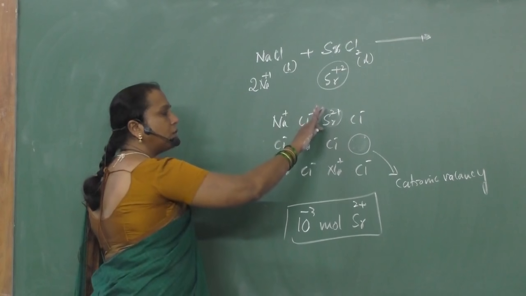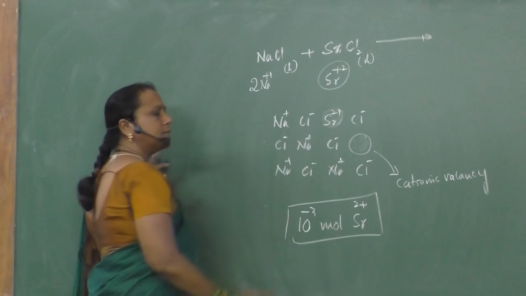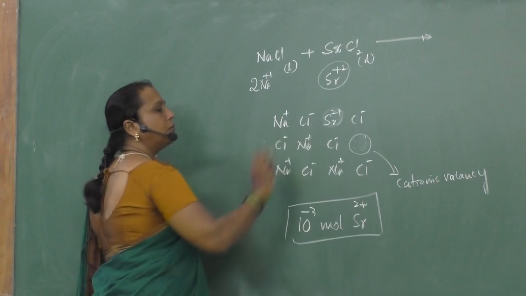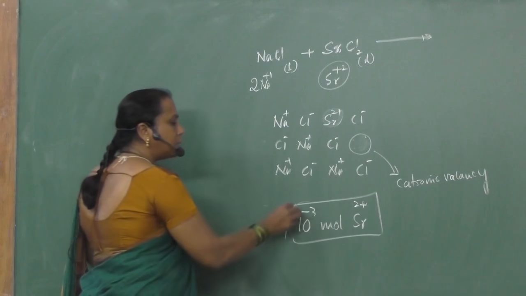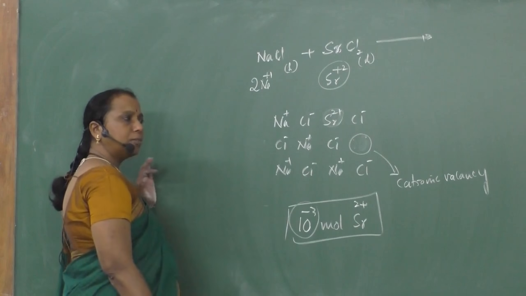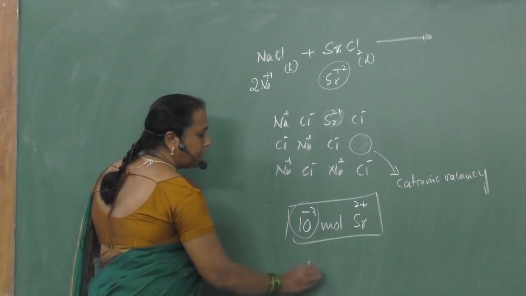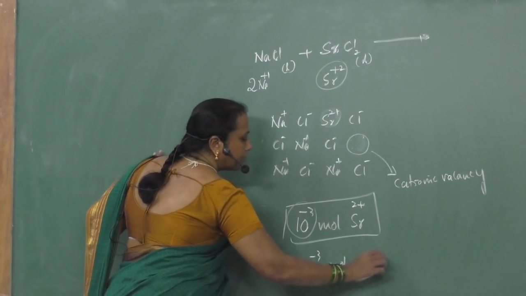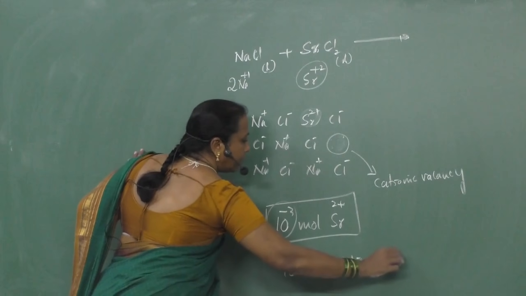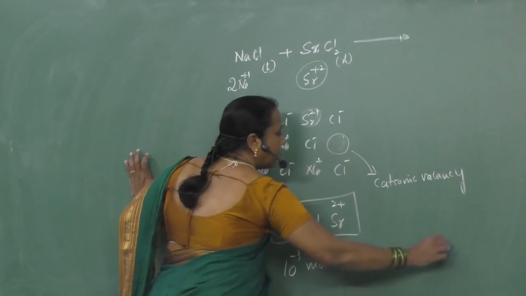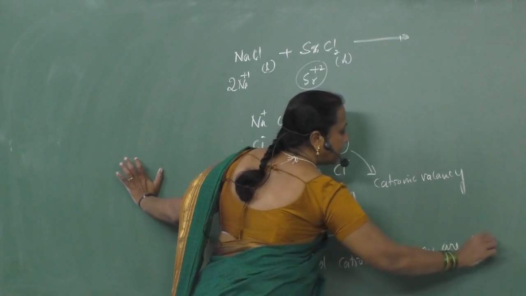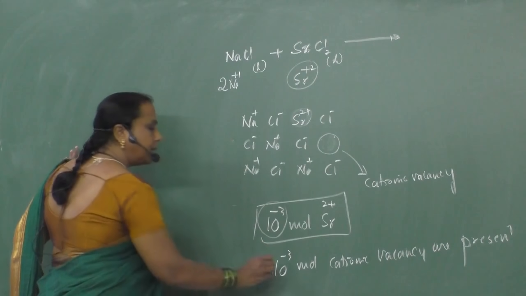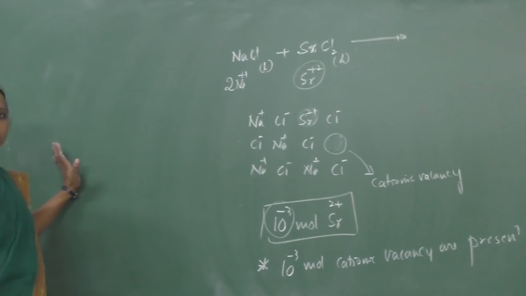If two strontiums are present, two vacancies are produced. If 1 mole of strontium is present, 1 mole of vacancies is produced. If 10 raised to minus 3 mole of strontium is present, then 10 raised to minus 3 mole of cationic vacancies are produced.